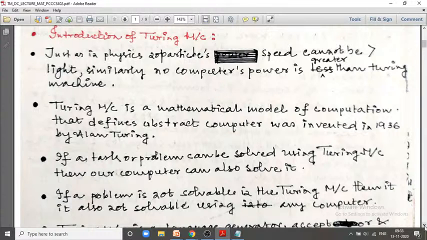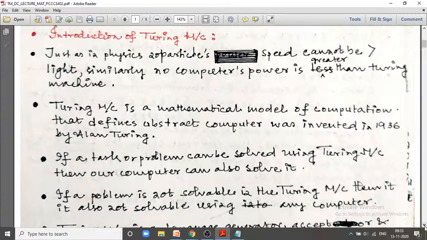Just as in physics, no particle speed can be greater than the light, similarly, no computer power is greater than the Turing machine. So, Turing machine is a mathematical model of computation that defines an abstract computer, invented in 1936 by Alan Turing. So, Professor Alan Turing discovered the Turing machine concept.